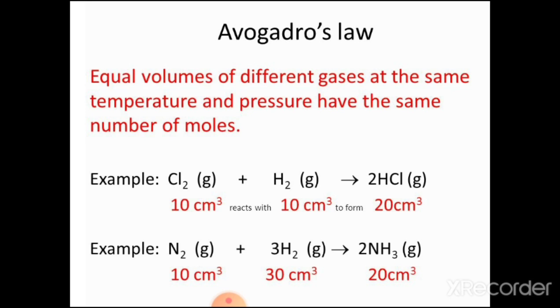For example, Cl2 gas in gaseous state plus H2 gaseous state gives 2HCl. HCl is also in gaseous state.